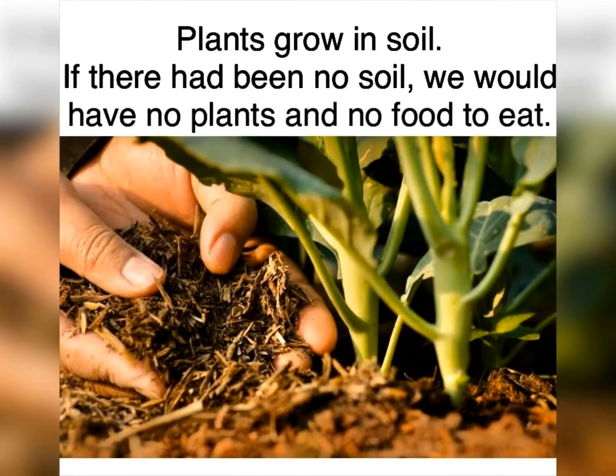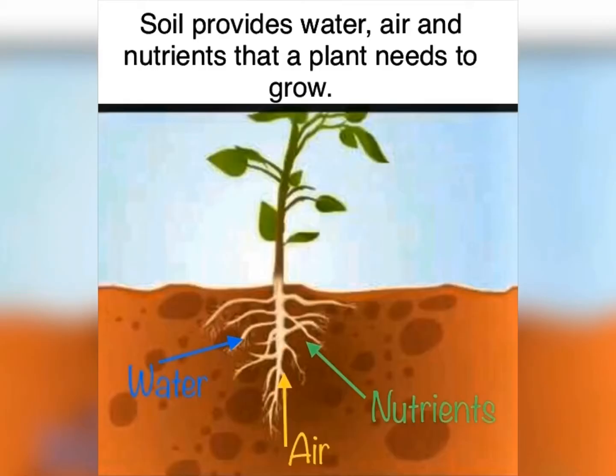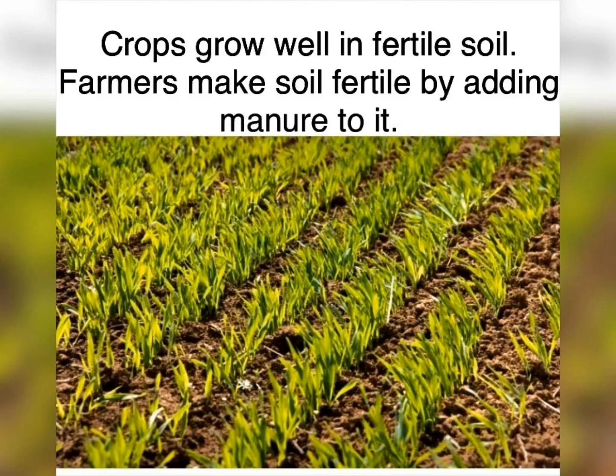Plants grow in soil. If there had been no soil, we would have no plants and no food to eat. Soil provides water, air, and nutrients that a plant needs to grow. These things roots absorb from the soil. Crops grow well in fertile soil. Farmers make soil fertile by adding manure to it.